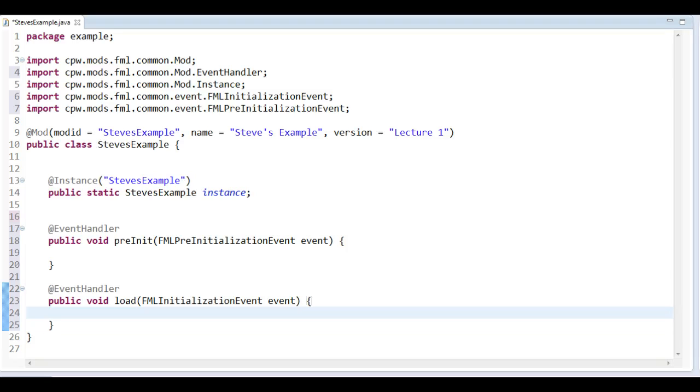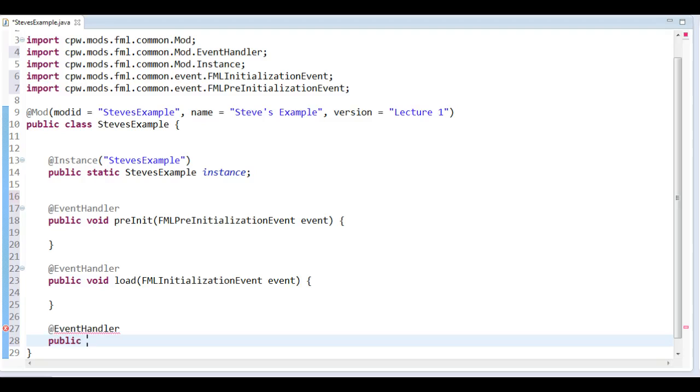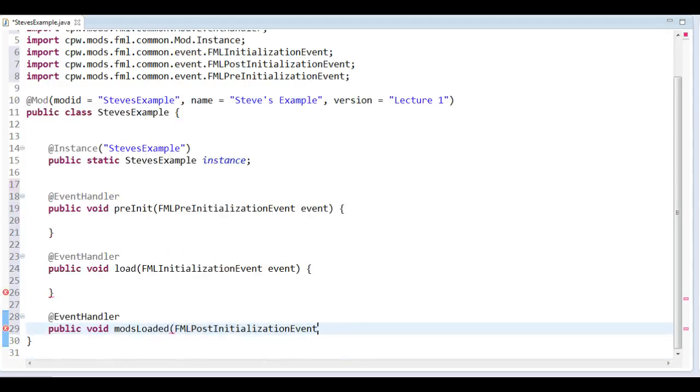So just a few different methods here where you do different things, and we have a third one called, well, we do the same here, event handler, public void, and I can name it whatever, I don't know, rainy weather. That's a very weird name, but I'm going to name it mods loaded, and that's the post phase, post initialization phase, and well, there you go. Just control space and it's going to do it for me.